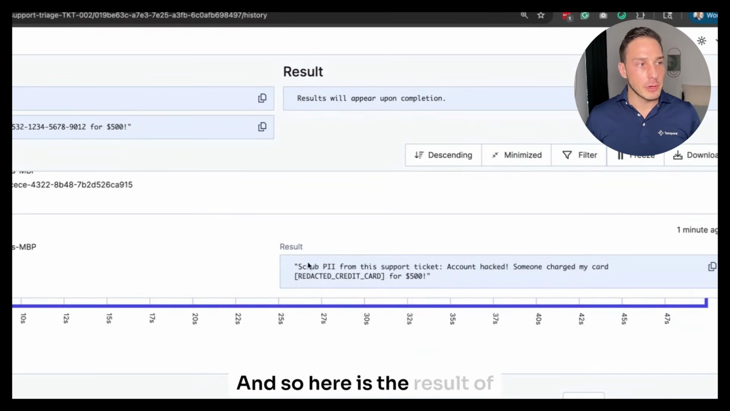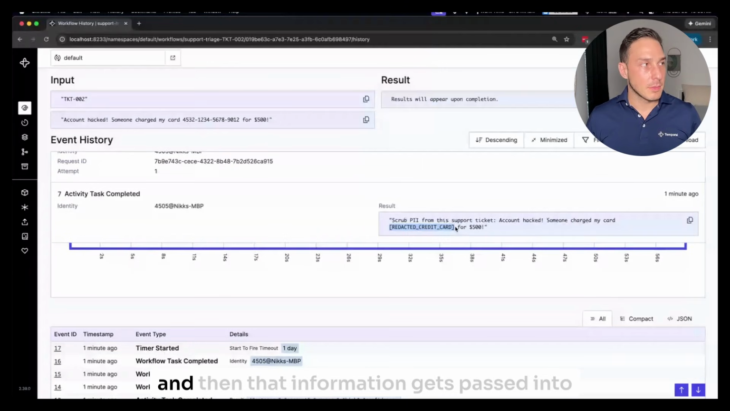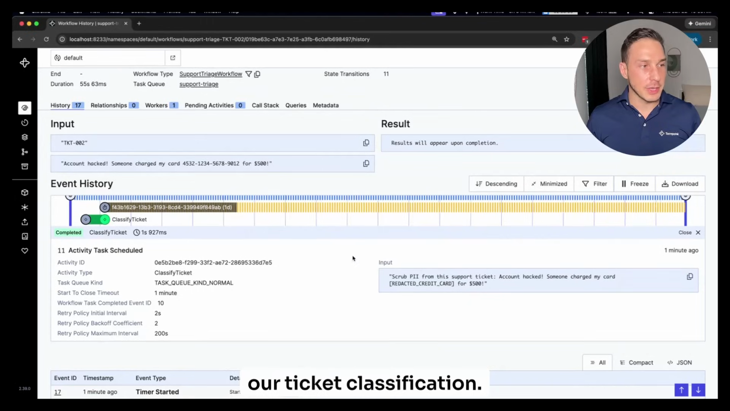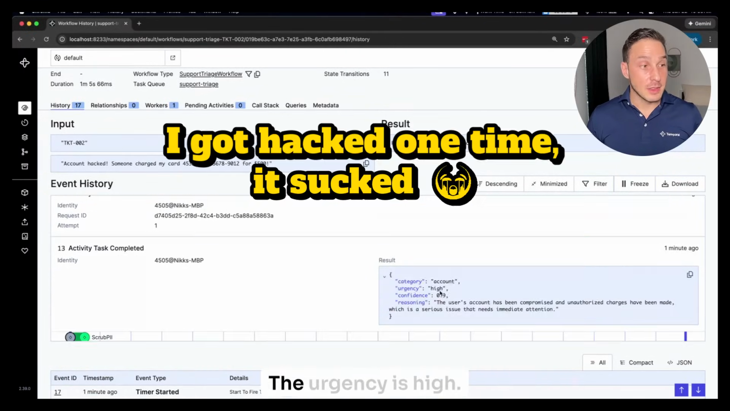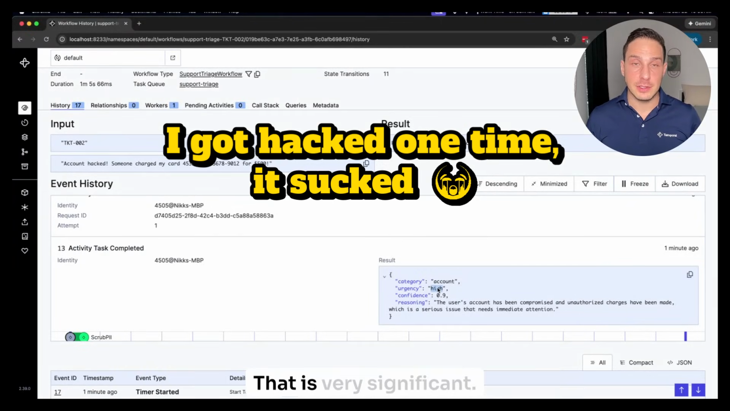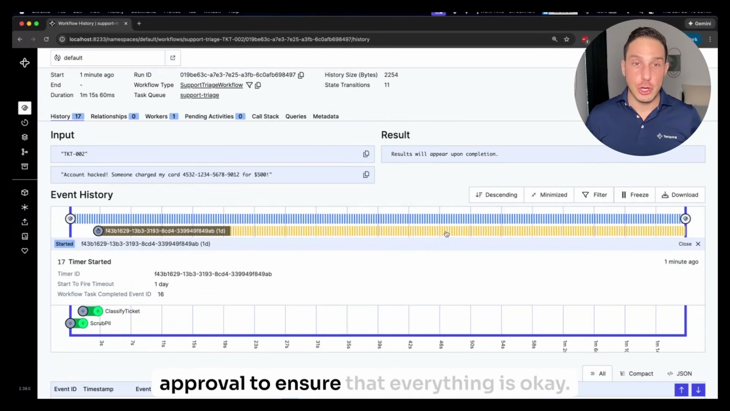And so here is the result of scrubbing the PII, redacting the credit card. And then that information gets passed into our ticket classification. You can see the input here is with the redacted PII. The urgency is high. Yes, someone getting hacked and charged $500. That is very significant. And then we wait for human in the loop approval to ensure that everything is okay.